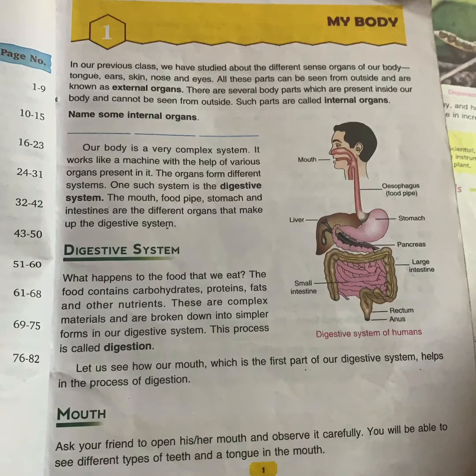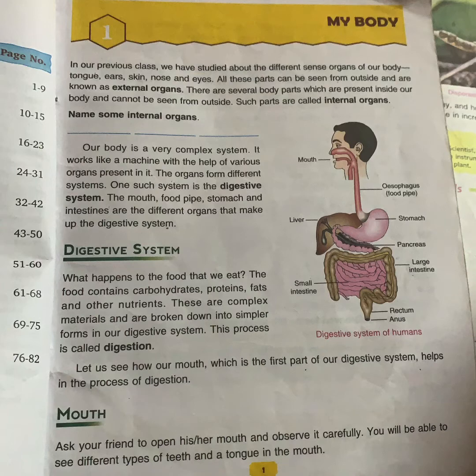In the previous class you studied about different sense organs of body. We have 5 sense organs: eyes, nose, tongue, skin and ears. Eyes help us to see, ears help us to hear, nose helps us to smell, tongue helps us to know the taste, and skin helps us to touch and feel the objects, right?